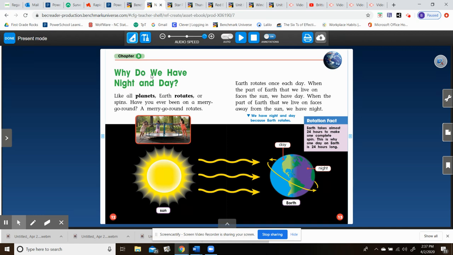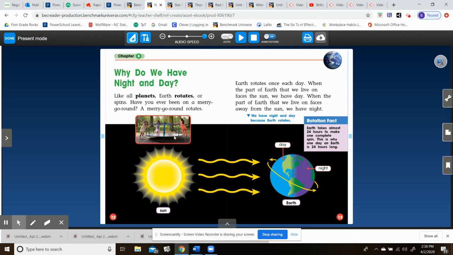Chapter 3. Why do we have night and day? Like all planets, Earth rotates, or spins. Have you ever been on a merry-go-round? A merry-go-round rotates. Earth rotates once each day. When the part of Earth that we live on faces the sun, we have day. When the part of the Earth that we live on faces away from the sun, we have night. We have night and day because Earth rotates.